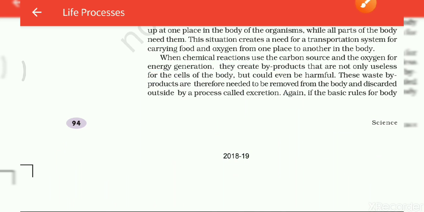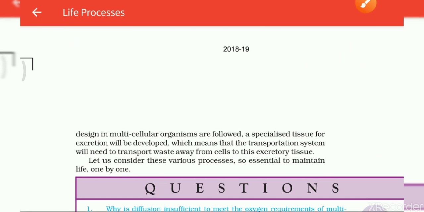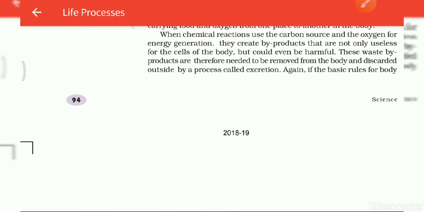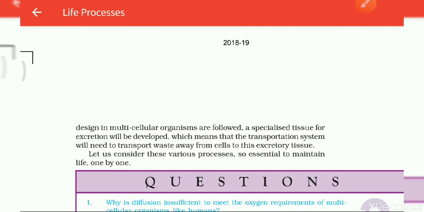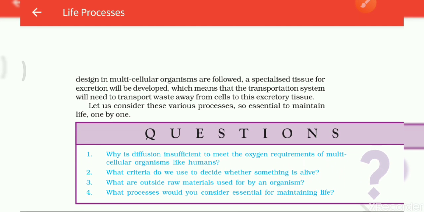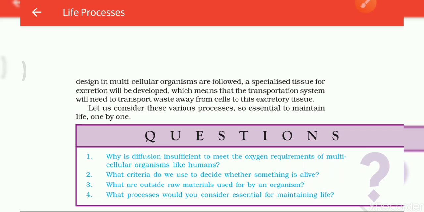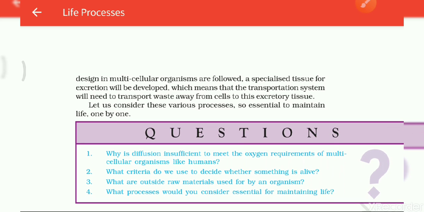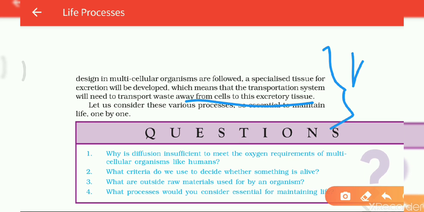Now see here, if the basic rules for body design in multicellular organisms are followed, a specialized tissue for excretion will be developed, which means that the transportation system will need to transport waste away from the cells to the excretory system. In our body, removal of the waste product can take place with the help of the kidney.